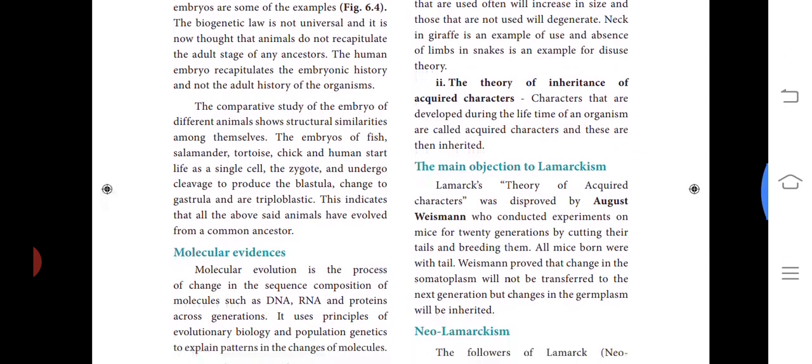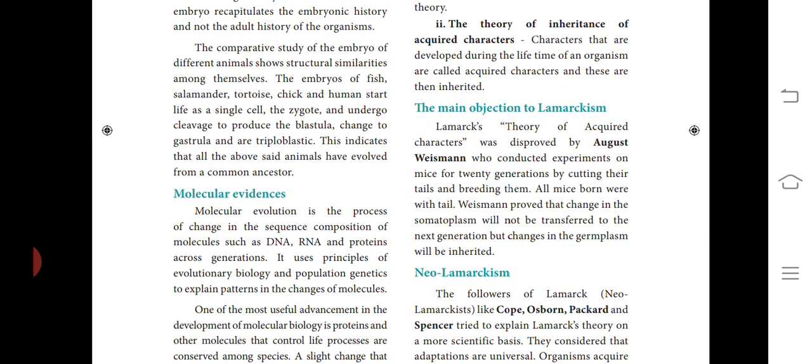The main objection to Lamarckism, the theory of acquired characters, was disproved by August Weismann, who conducted experiments on mice for 20 generations by cutting their tails and breeding them. All the mice born were with tails. Weismann proved that change in the somatoplasm will not be transferred to the next generation, but changes in the germplasm will be inherited.